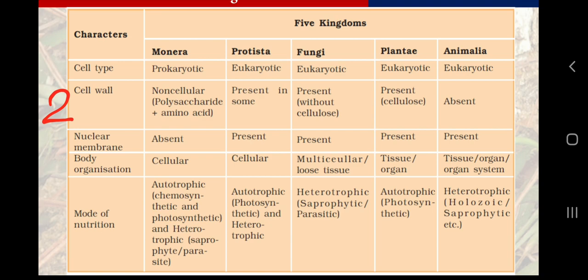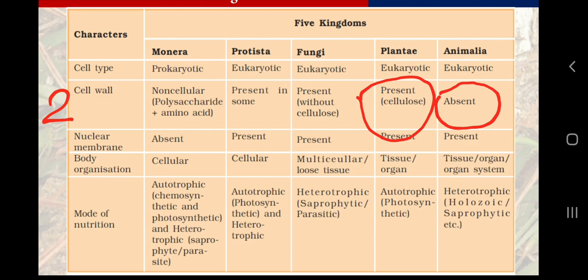So animals do not have any cell wall and plants do have a cell wall. One more thing, they have a cell wall of cellulose. Cellulose is a chemical type of carbohydrate, the major component of the cell wall. I hope you studied this in class 9 also, because in class 8 we only had the idea of presence or absence of cell wall. So plants have a cell wall of cellulose.